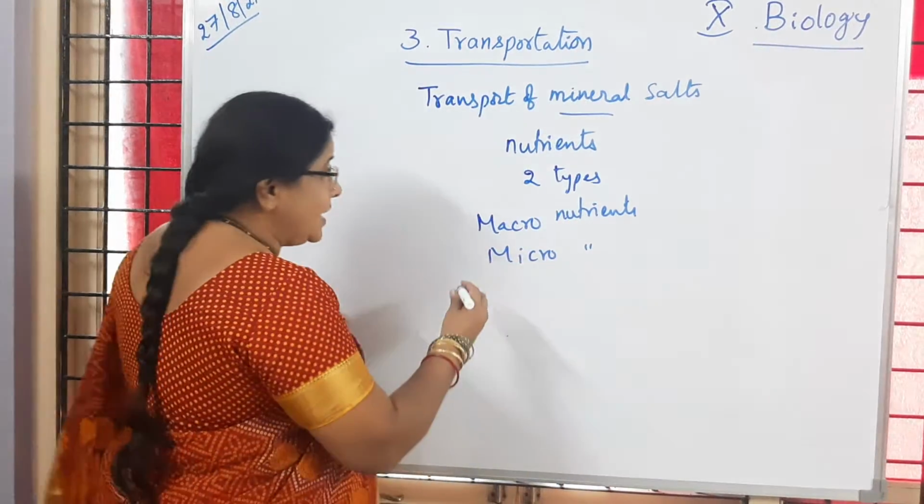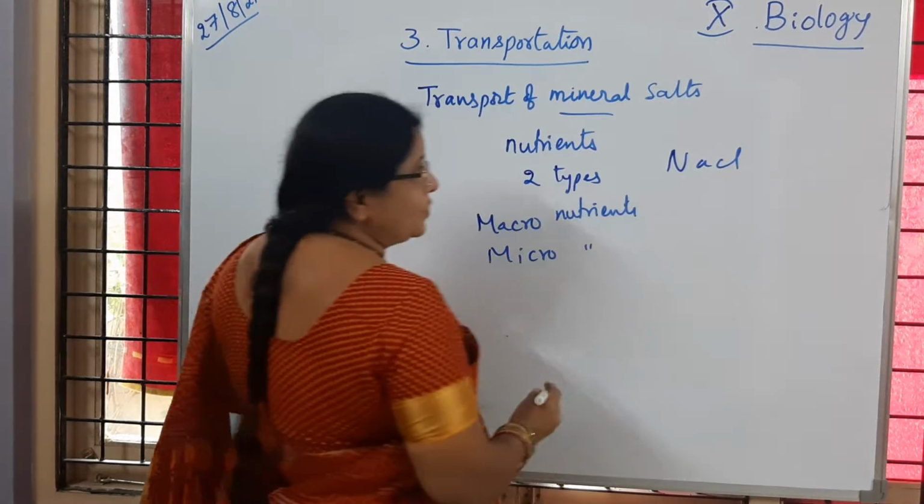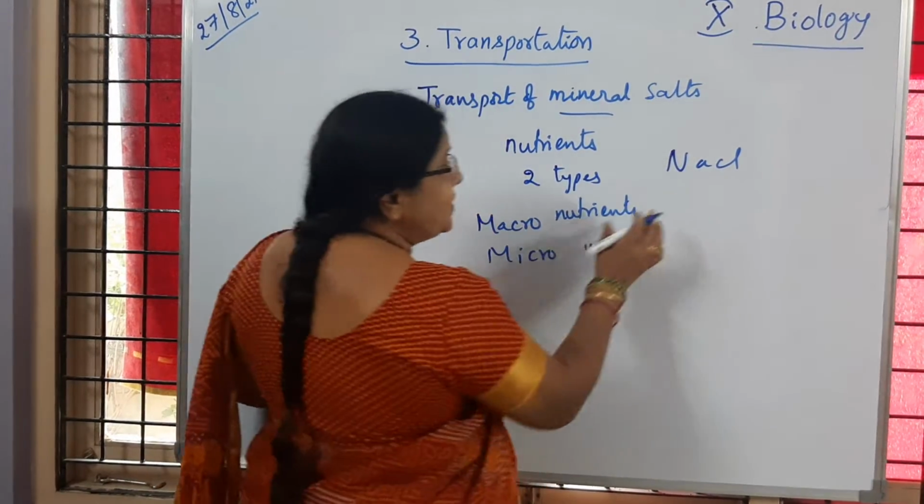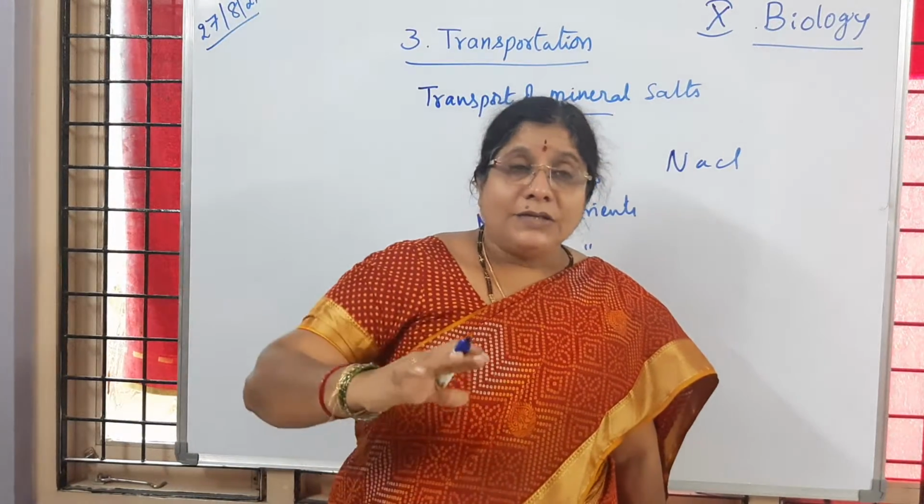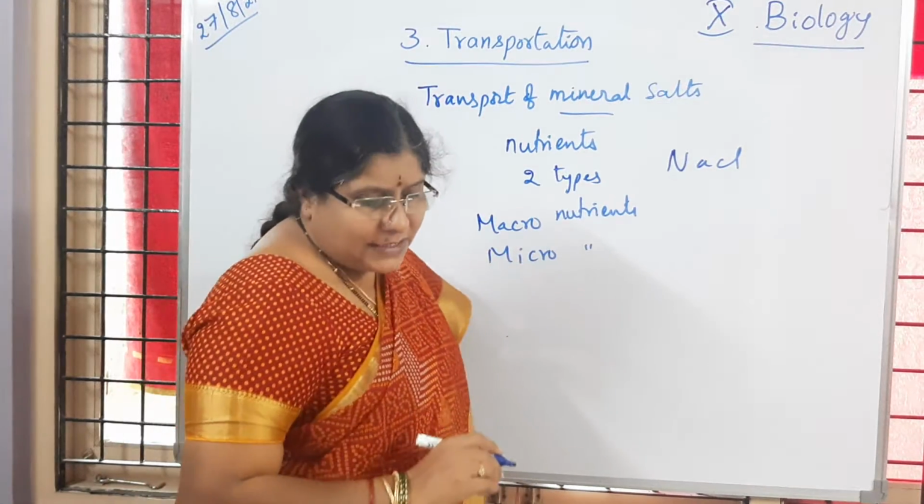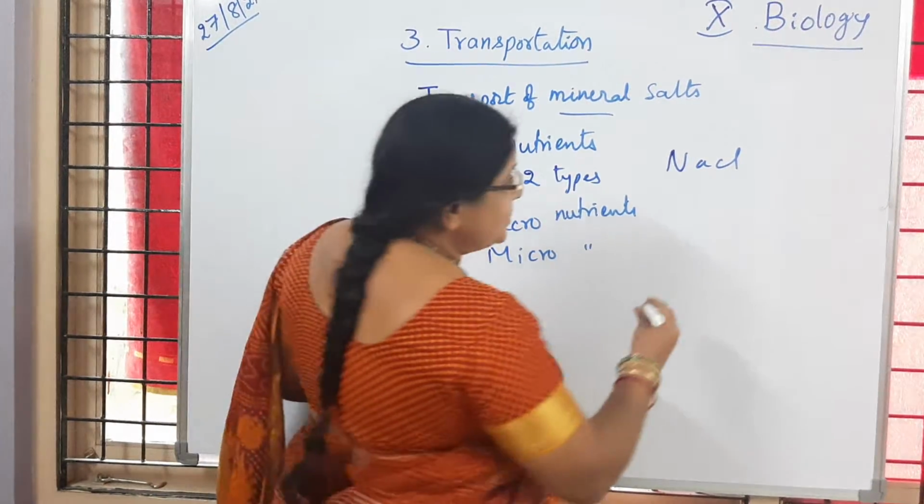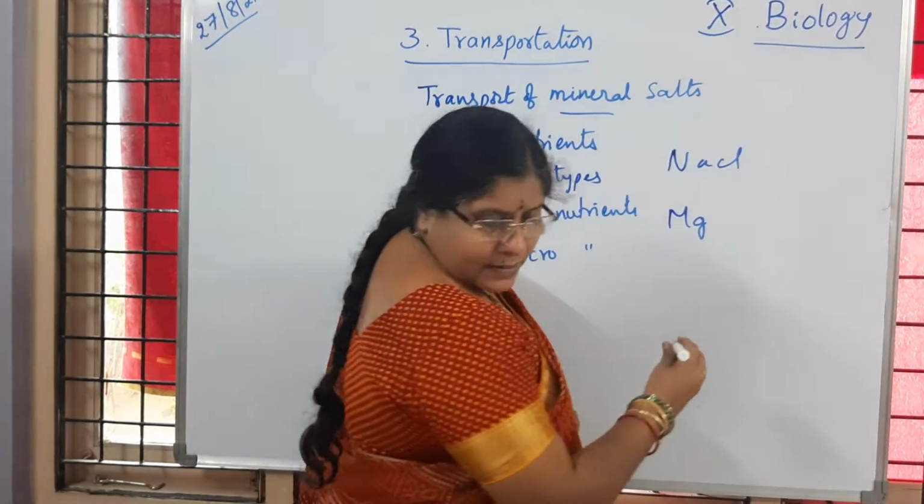For example, take sodium chloride, NaCl. This sodium chloride salt gets dissolved in water. Have you followed? As it is, sodium chloride cannot be taken up by the plant. Just like that, another one, magnesium sulfate.